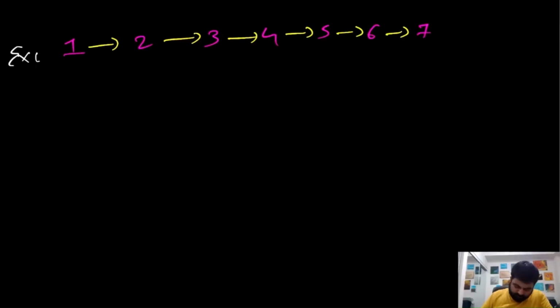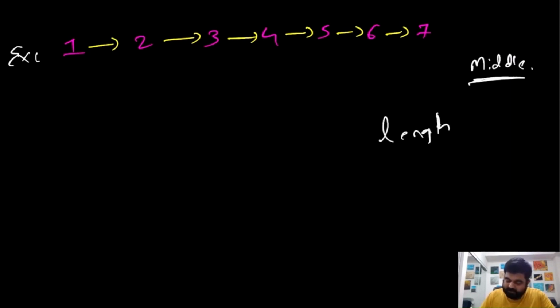Suppose we are given an example like this, and we need to find the middle value of this given linked list. In order for us to find the middle value, first of all, we need to find the total length of this linked list. And in order to find the length, we will have to iterate over this given linked list. That is a given fact, right? But the thing is, even when we find out the length, it is not easy to get the middle value. Why? Because this is a singly linked list.